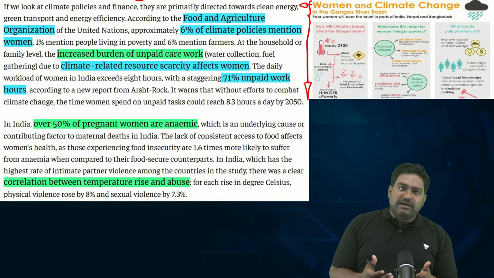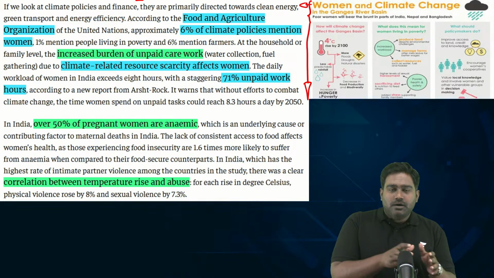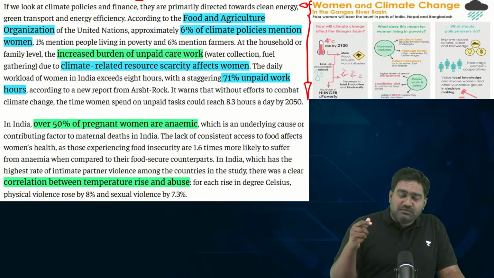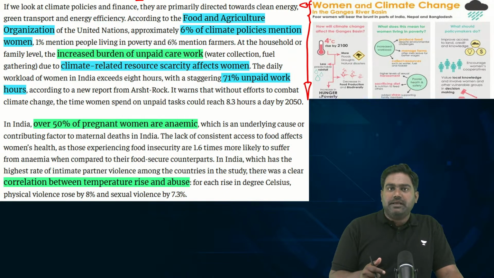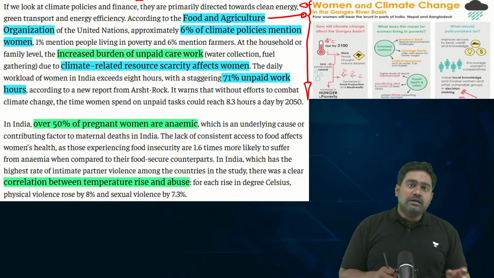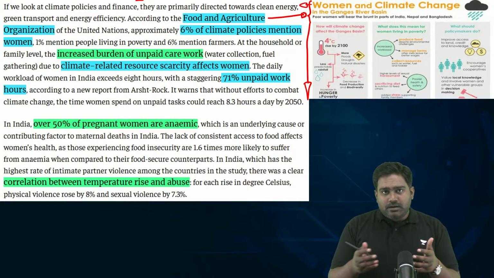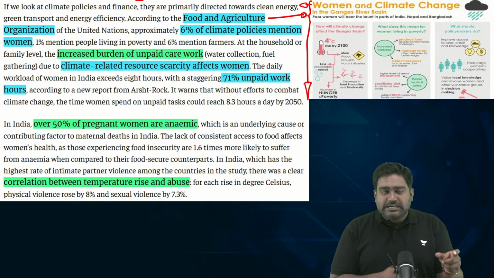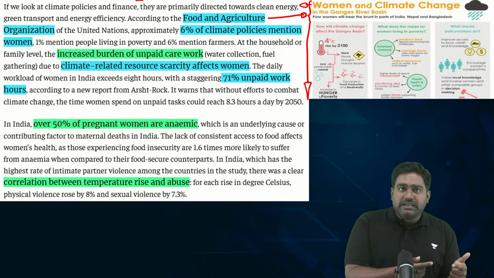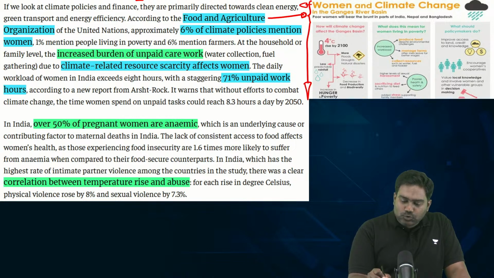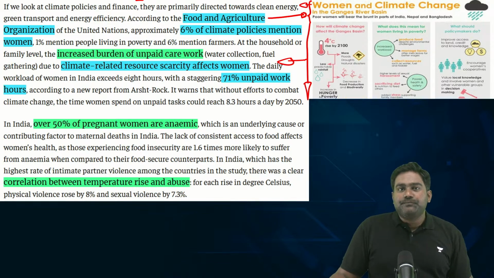Because whenever we talk about climate action, we only think about renewable energy or decarbonizing the economy. There isn't much attention when it comes to the weaker sections and vulnerable sections, and women fall under that category. Studies have clearly established that women face the disproportionate impact of climate change and global warming. So it's important that in our policies, in our laws, in various schemes focused on climate action, we incorporate a gendered perspective, give a dedicated focus and attention for protection of women, ensuring gender equality while we deal with climate change. So let's understand the disproportionate impact through some real world examples.